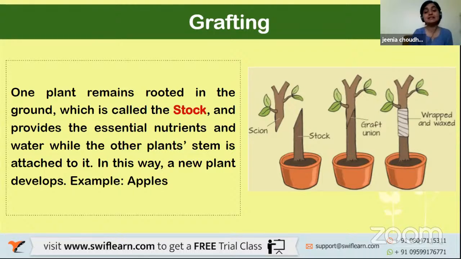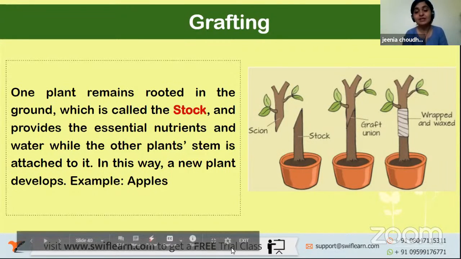And if you see, this is mostly used with apple trees. They generate different kinds of apples, hybrid apples with the desired result. Maybe they want a plant that can produce more food at once, right? Maybe that's why they do a hybrid, or maybe an apple that is more nutritious, or an apple that is red as well as sweet. So they combine all those traits together, and that's how they create a hybrid.